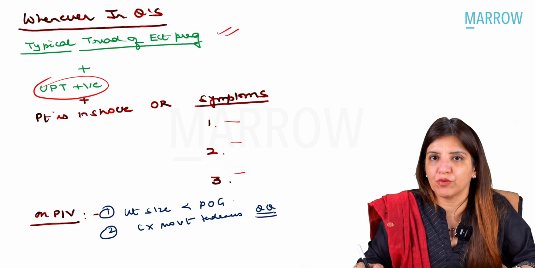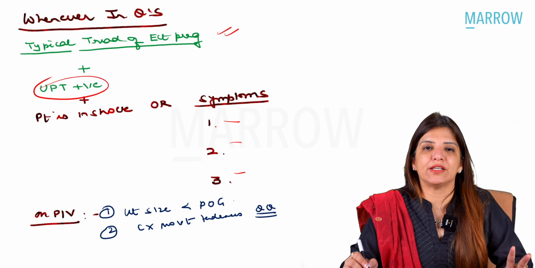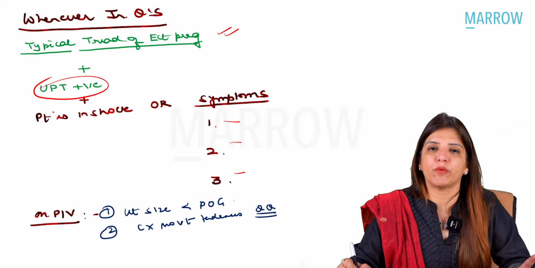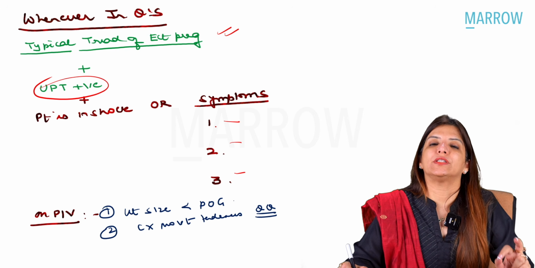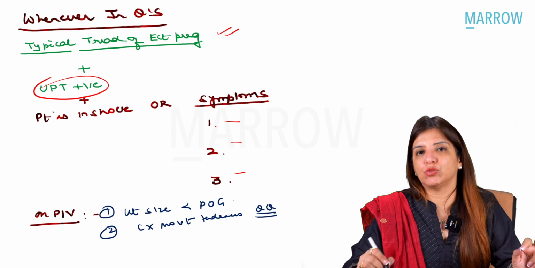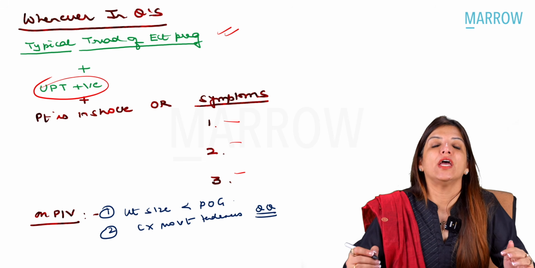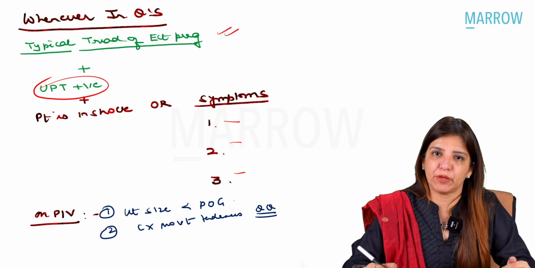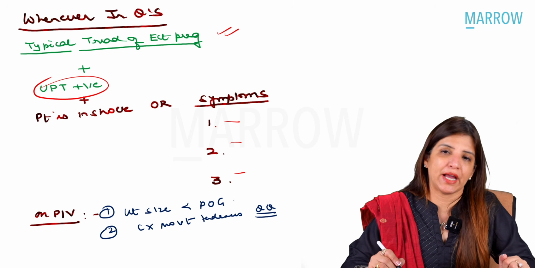Please remember, in obs and gynae, you get cervical movement tenderness at two places: one is ruptured ectopic and the other one is PID. That is why before you hand over the PID kit to any patient, you should always ask them about their LMP. You should always do a urine pregnancy test or beta HCG if they have missed their periods. Then you should be telling them that they have PID and handing them over the PID kit, right?